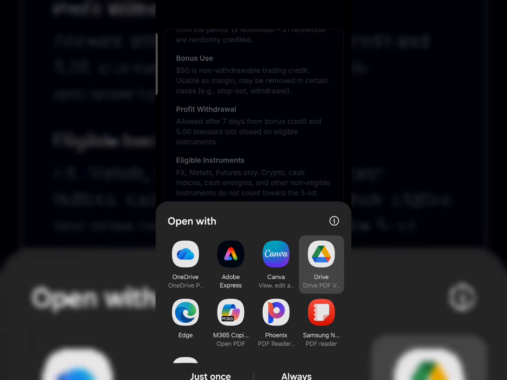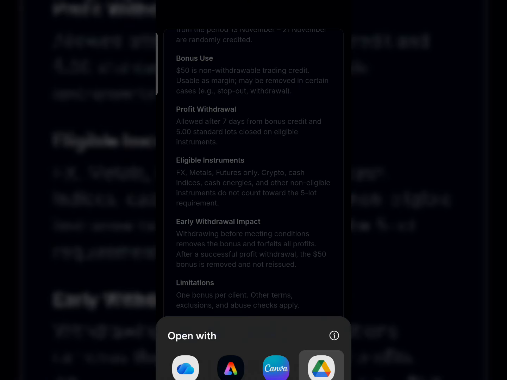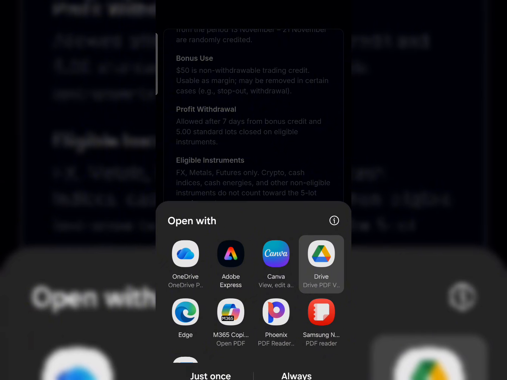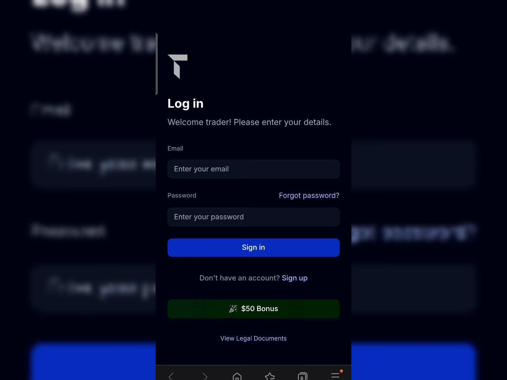So right there, that's not the full terms and conditions. Just pay attention, I'll explain the full terms and conditions at the end of the video. But I'm sure this gives us brief details of what we are about to meet in the bonus. So let's dive into the site.